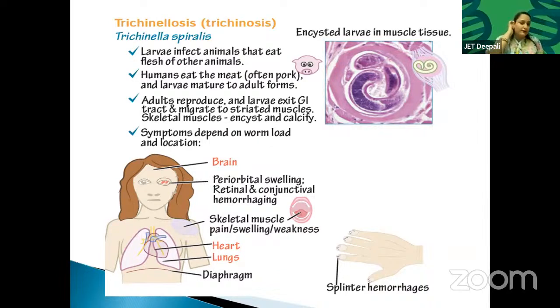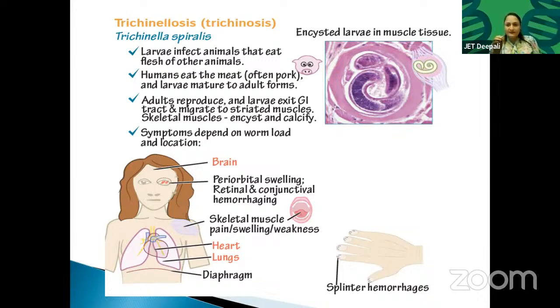What do they do? They enter into the brain. Periorbital swelling; periorbital means the eye area, this whole area is swollen. Conjunctival hemorrhaging means you can even lose your vision. Skeletal muscles: pain, swelling, weakness.